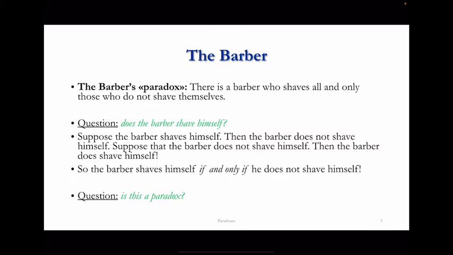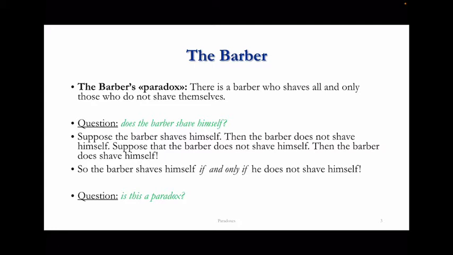To introduce Russell's paradox, it's good to look at what sometimes goes under the name of Barber's paradox. One might call it Barber's puzzle. This says that there is a barber who shaves all and only those who do not shave themselves. So now suppose we ask a question: does this barber shave himself?